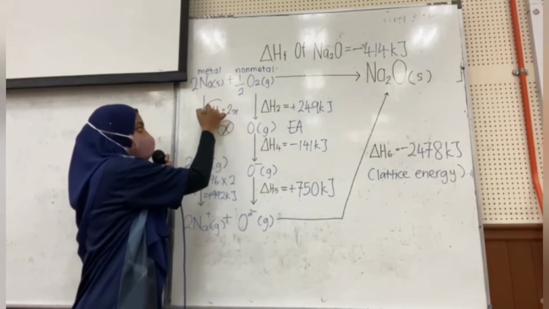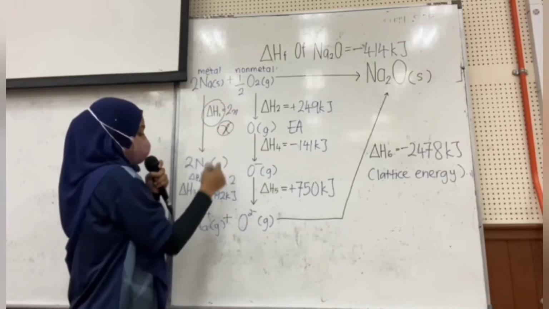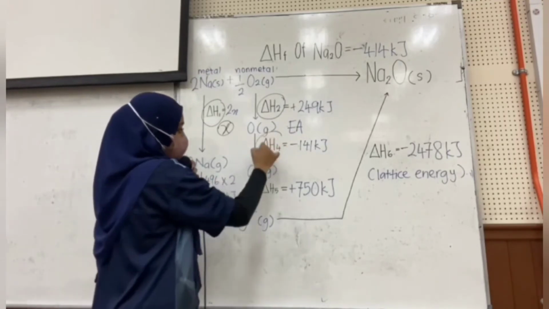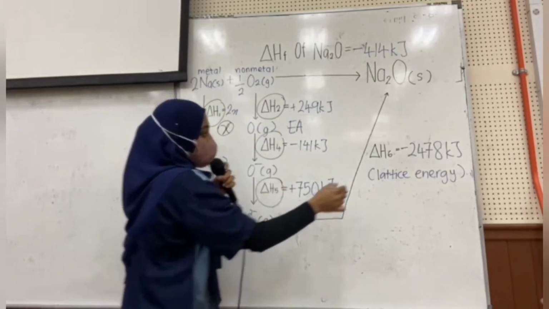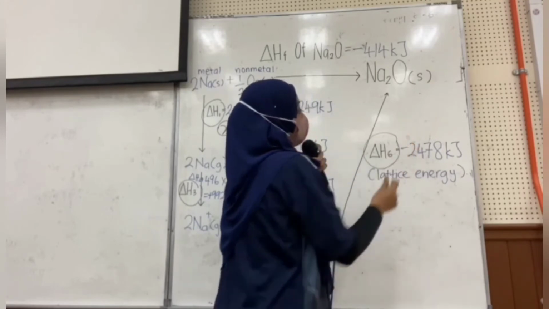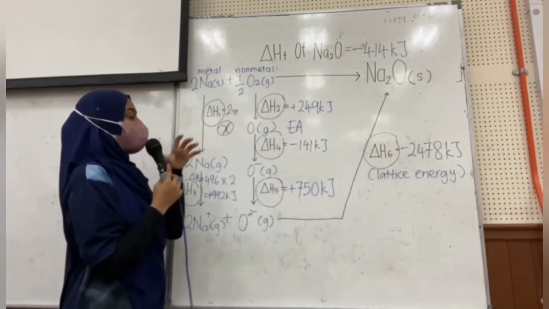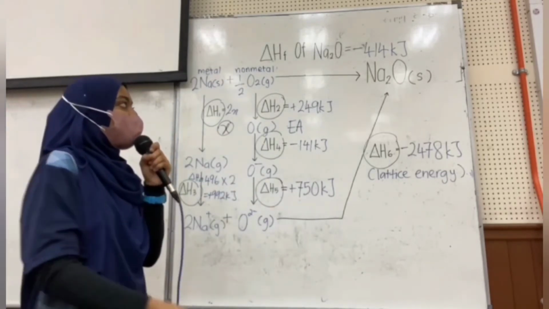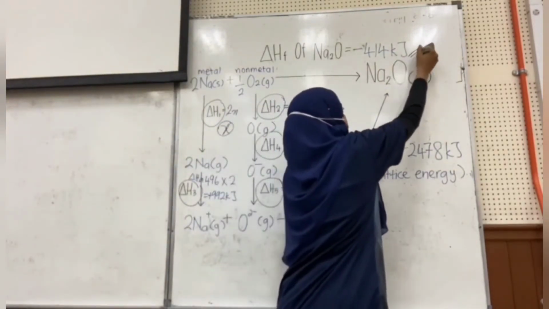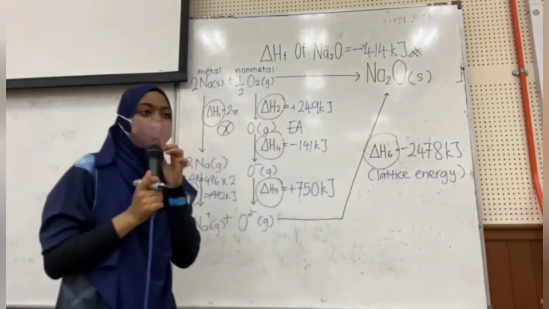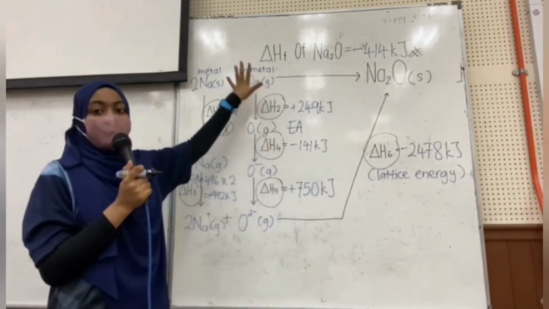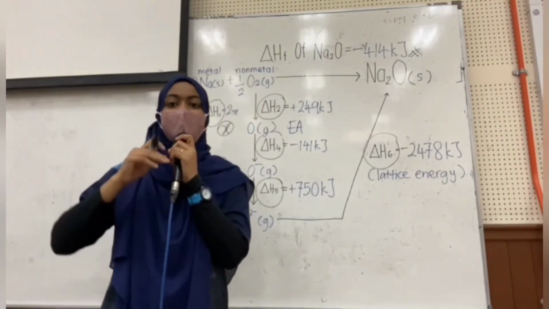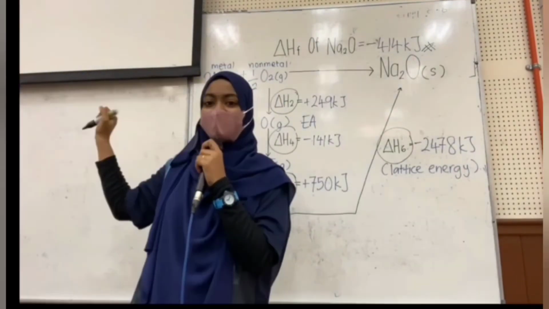This is the first enthalpy, the second, the third, the fourth, the fifth, and the sixth one. If you calculate all these enthalpies, you will get the overall enthalpy, which is this. This is how you identify and read this kind of diagram. And I will show you how to find it in the energy level diagram.